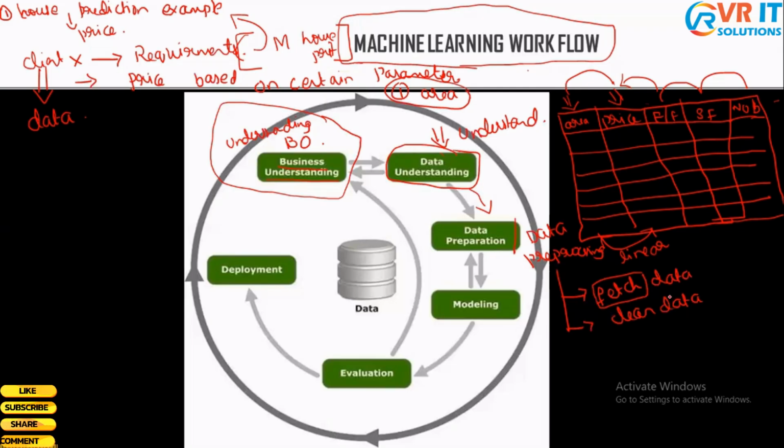What do I mean by cleaning the data? You might be thinking, is the data we're getting not clean? Yes, it's not clean. The area might contain some missing values. For example, 2,000 square feet, 3,000 square feet, 4,000 square feet, and they haven't entered anything here. And the price is 1 lakh, 2 lakhs, 10 lakhs, 20 lakhs, and so on.